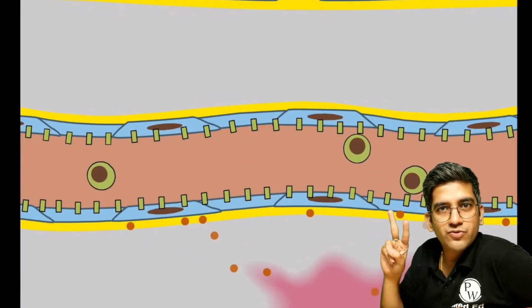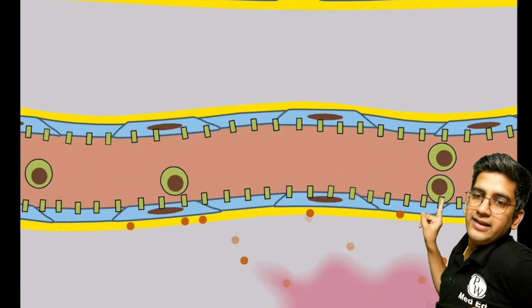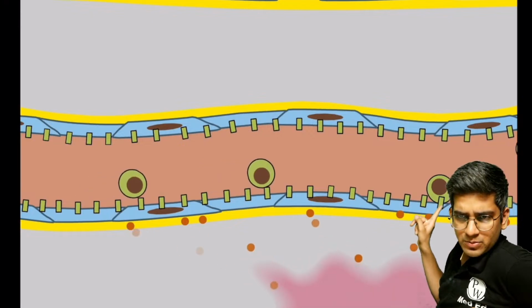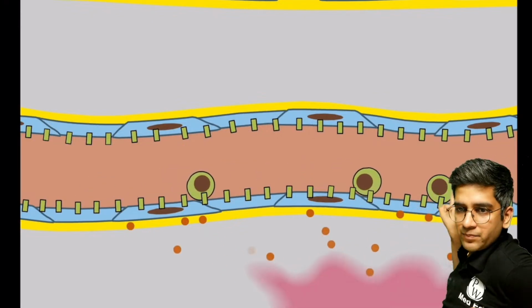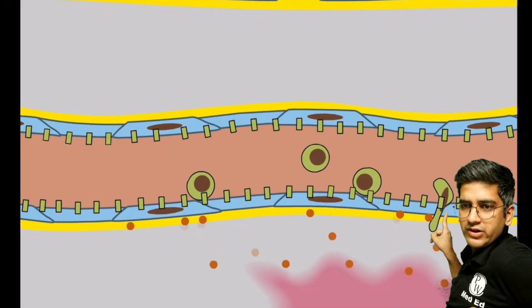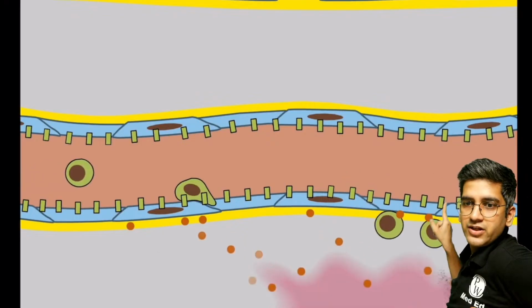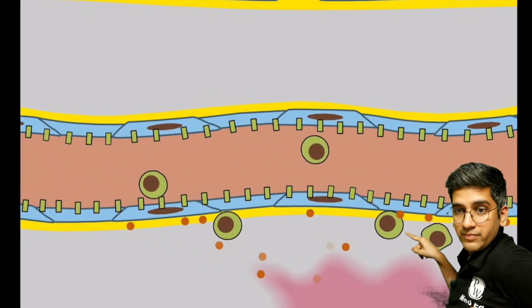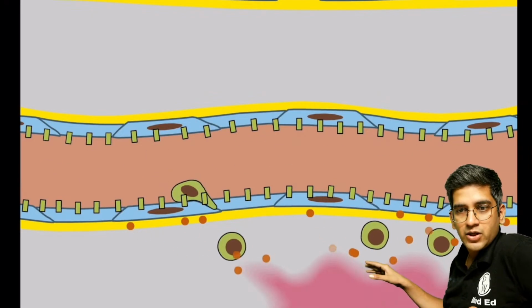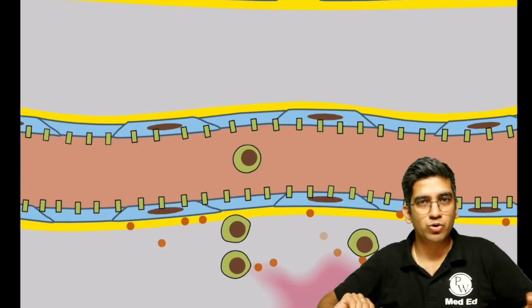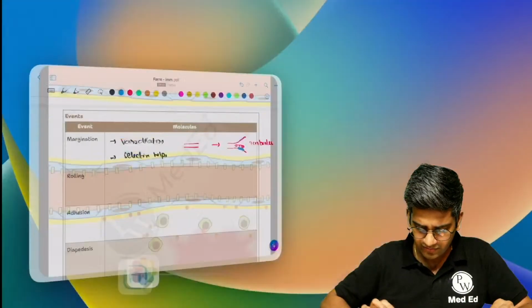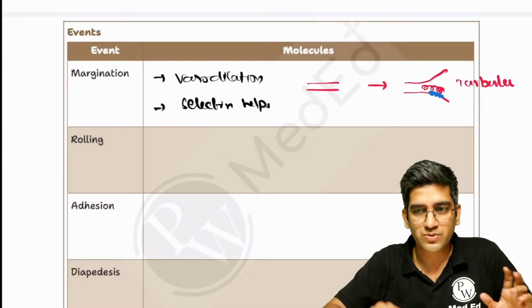The stopping is because of two more guys, integrin and the CAMs, cell adhesion molecules. The cell adhesion molecule is here, integrin is here, and then it goes outside. When it goes outside, the basement membrane will be destroyed by collagenase, and that is diapedesis. From there, it moves like an amoeba slowly to the site of infection. That's your chemotaxis. After that, your respiratory burst and everything comes there, right? Those are the steps of inflammation, right?